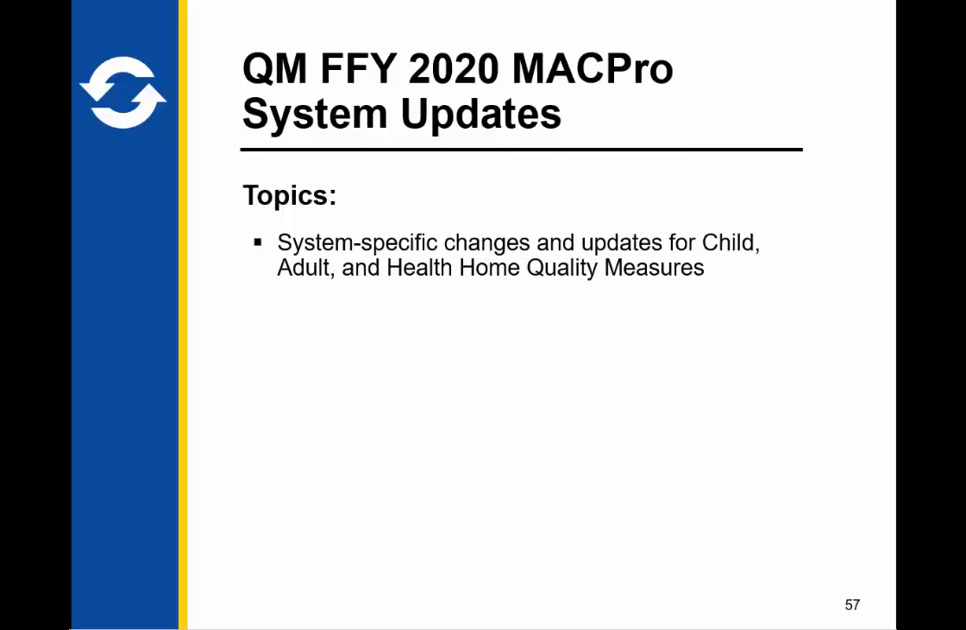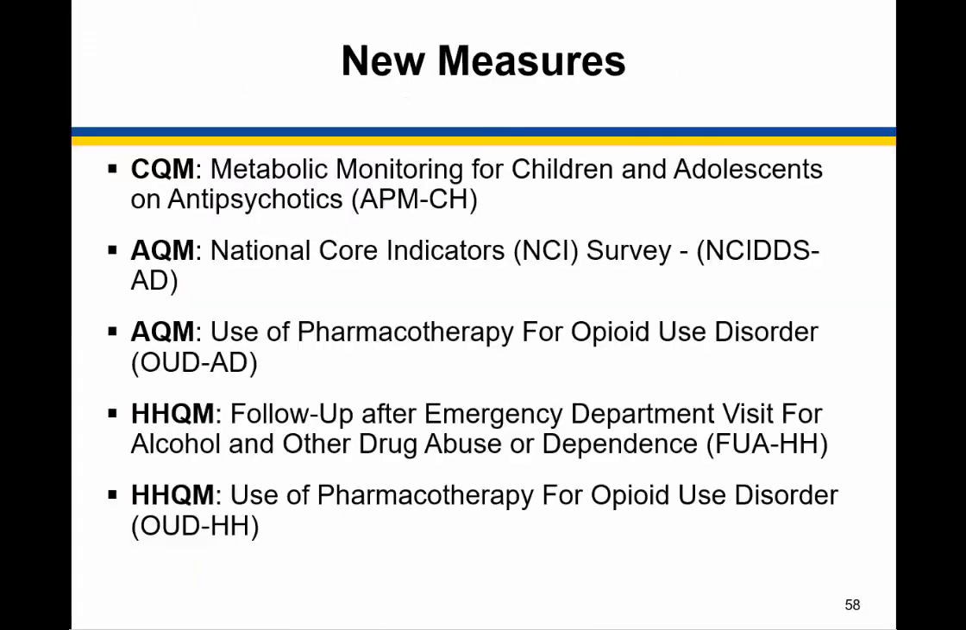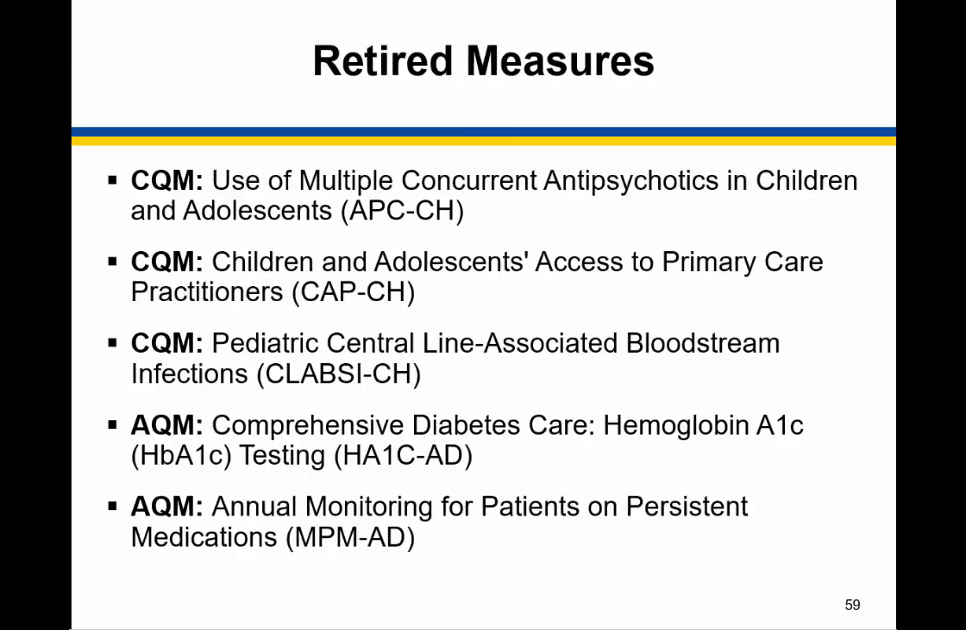So for the next few slides, we're going to summarize and highlight some of the updates that were presented earlier in the presentation with visuals of where you'll see these updates. This slide is a summary of the core measures for child, adult, and health that are new for federal fiscal year 2020. And this slide is a summary of the measures that are retired for federal fiscal year 2020.